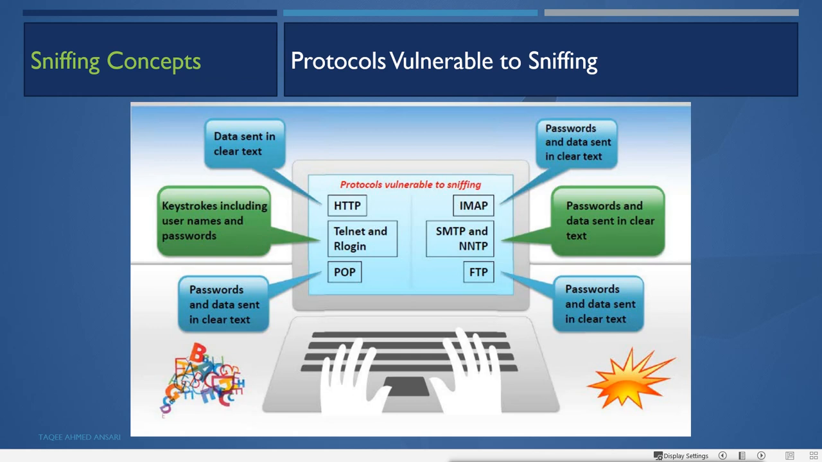Then POP3 is also vulnerable, passwords and data are sent in clear text. By default, they don't use security. POP3, IMAP, SMTP, NNTP, FTP, these are the protocols which by default don't use any security. They are vulnerable because if we don't secure them, then they are vulnerable. So by default, whenever you send any data on these protocols, the data will go as clear text.